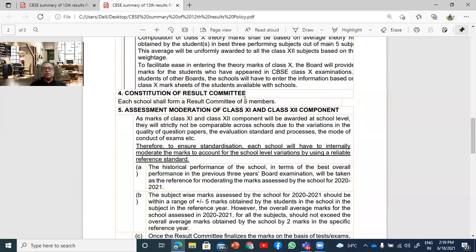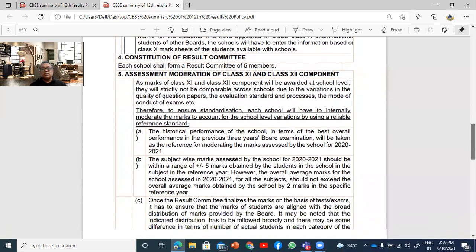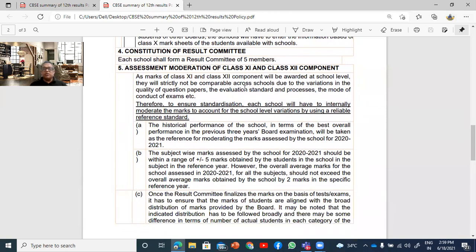As for the constitution of the result committee, there will be 5 people now. They've reduced it from class 10, where there used to be more. Here there is only 5. Of course, the principal is the main person here. The principal has to be there, plus 2 senior teachers of your school and 2 external teachers from your neighboring school. So this is the formation of the committee.